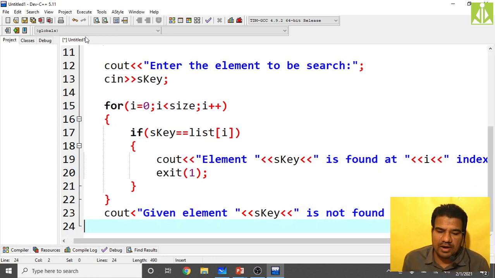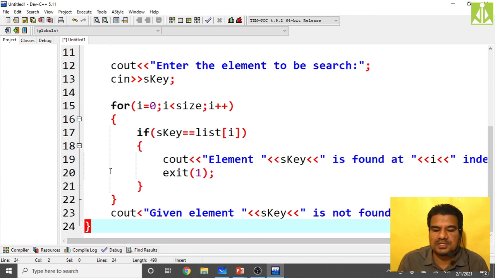So in this way we can write the code for performing the linear sequential search operation.